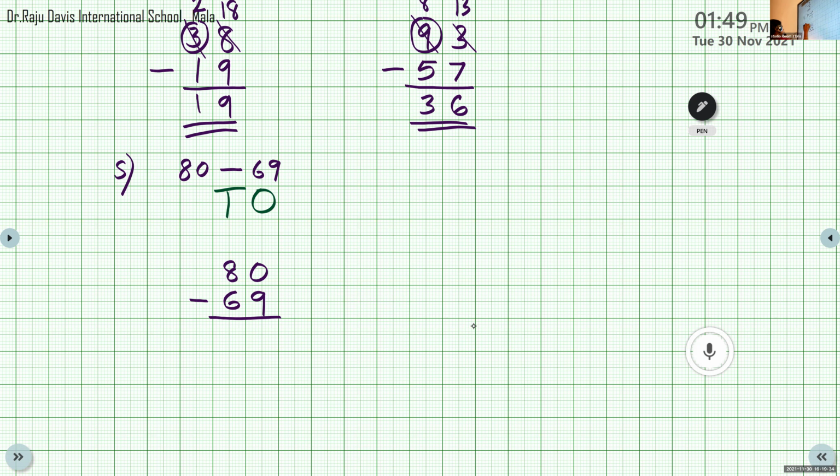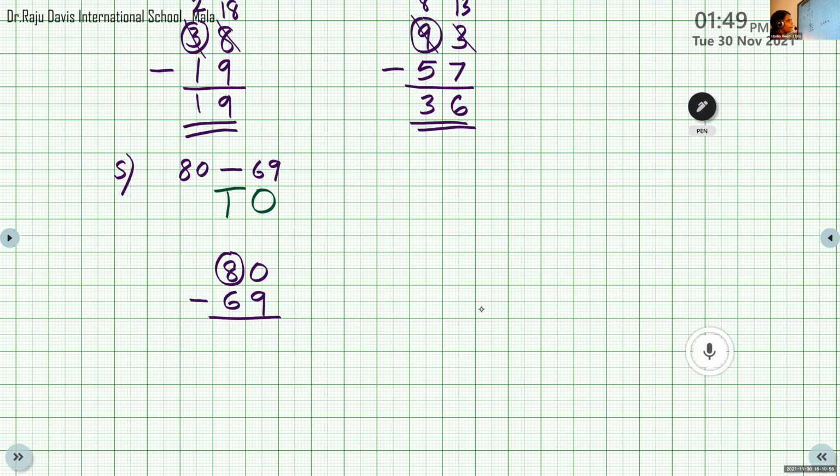0 minus 9 is not possible, so we have to regroup the tens. At the tens place it is 8 tens. 8 tens is ready to share 1 ten with the ones place. So 8 tens will become how many tens? 7 tens. Now 0 is getting 1 ten. So 0 plus 10, what's the answer?